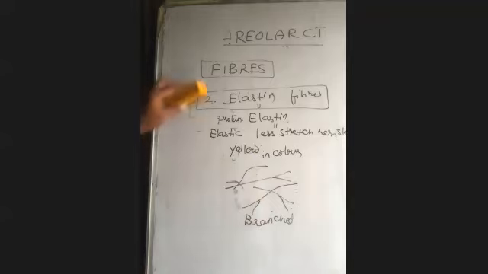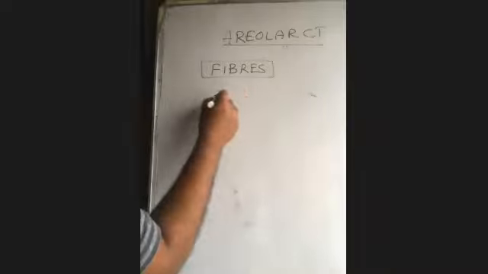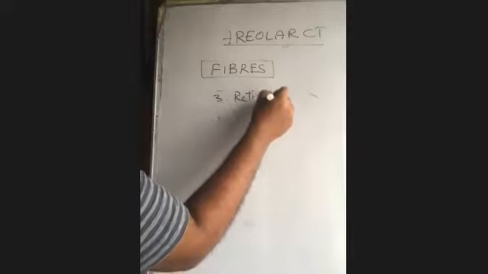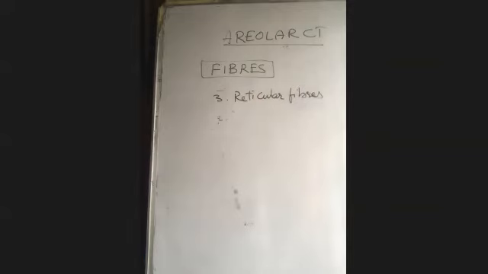So that's it. Let's move with the third type of fibers, reticular fibers. Do remember this word, reticulum. Wherever we go, reticulum means network. We already used it once in the locomotion and reproduction chapter, isn't it? Reticulopodia, net-like pseudopodia. We are going to use the same in cell biology: endoplasmic reticulum. Wherever it comes, network.